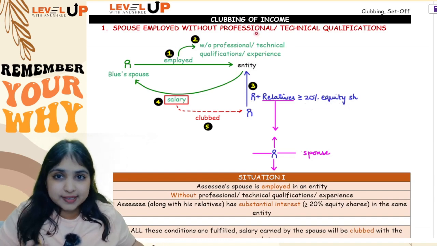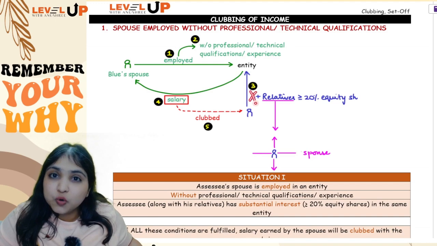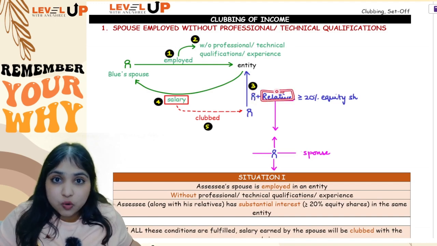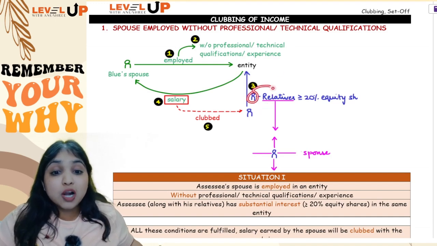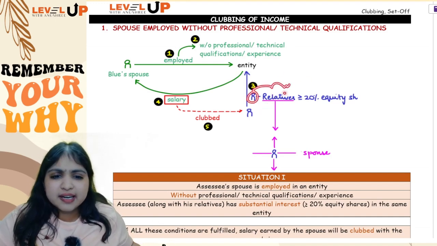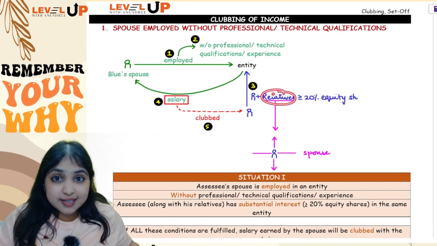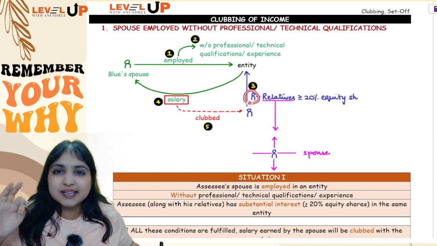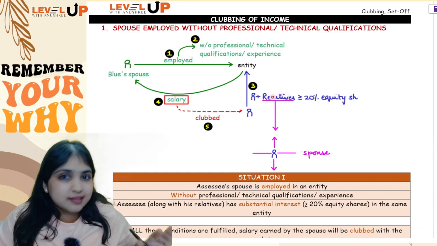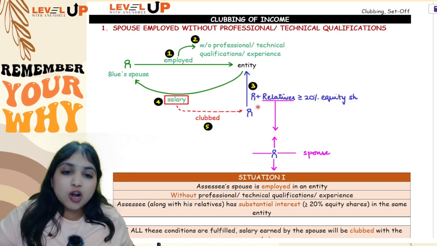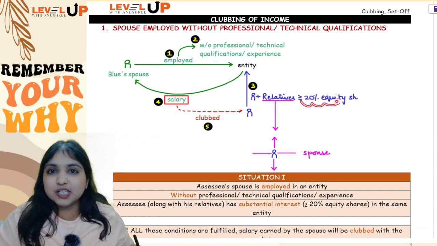See, here you have to understand one thing, okay? What if Blue is not holding any shares? What if only relatives are holding shares? Will you say that yes, this condition is fulfilled? No. Blue along with his relatives, which means relatives may own shares, may not own shares, doesn't matter. But Blue must have at least some shares in the entity. Only then this condition will get fulfilled. So Blue along with his relatives should have at least 20% equity shares in the entity.